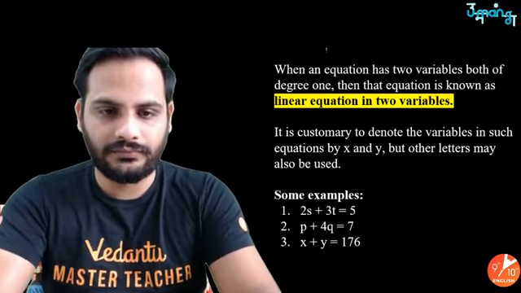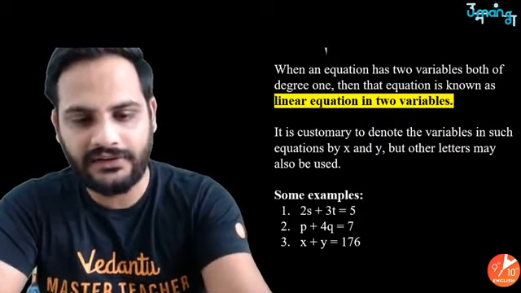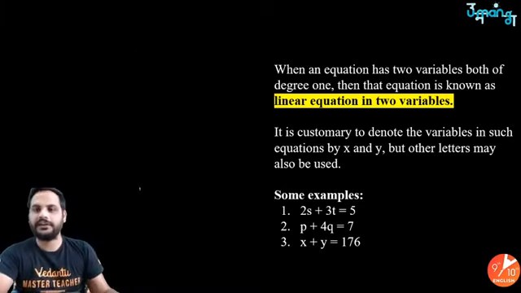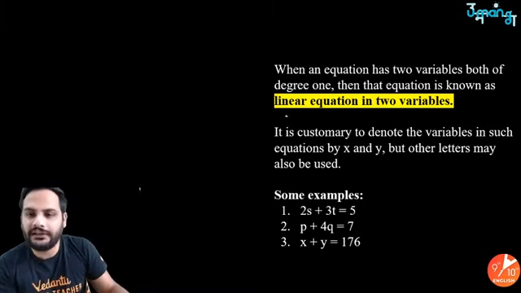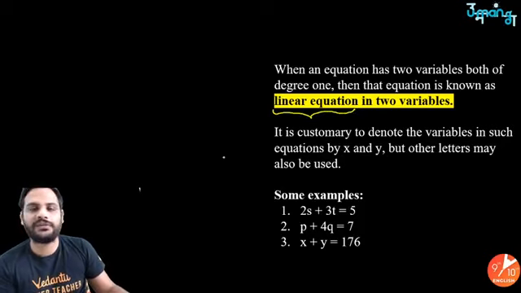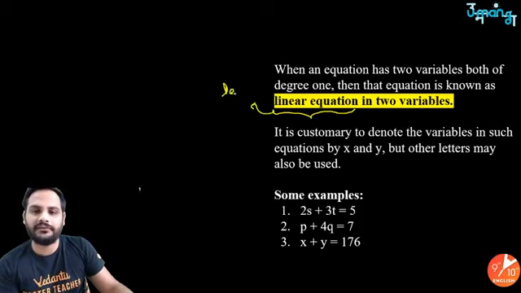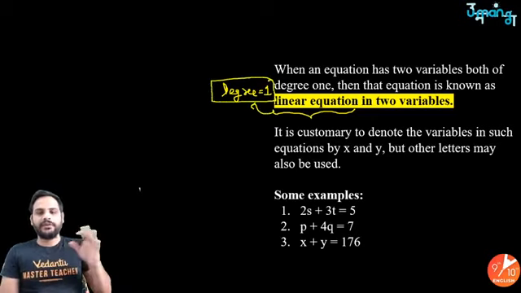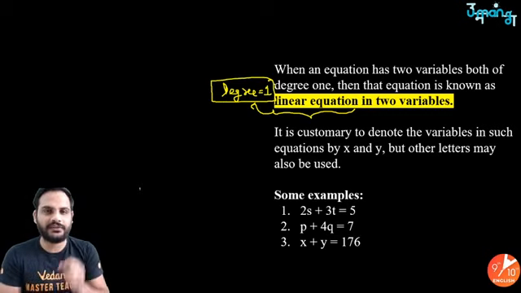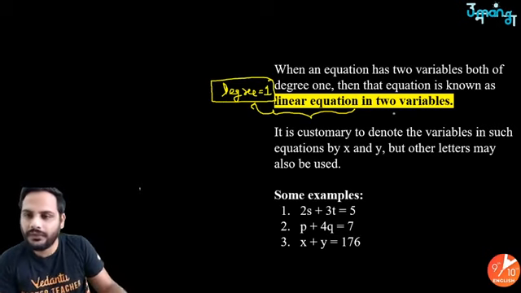So a linear equation in two variables, as the name suggests, it is linear. Linear equation, if you remember, we have learned it in the polynomials part, that is degree 1. The polynomial whose degree is 1 is called linear, right? So the degree of this equation is going to be 1, and there are going to be two variables.